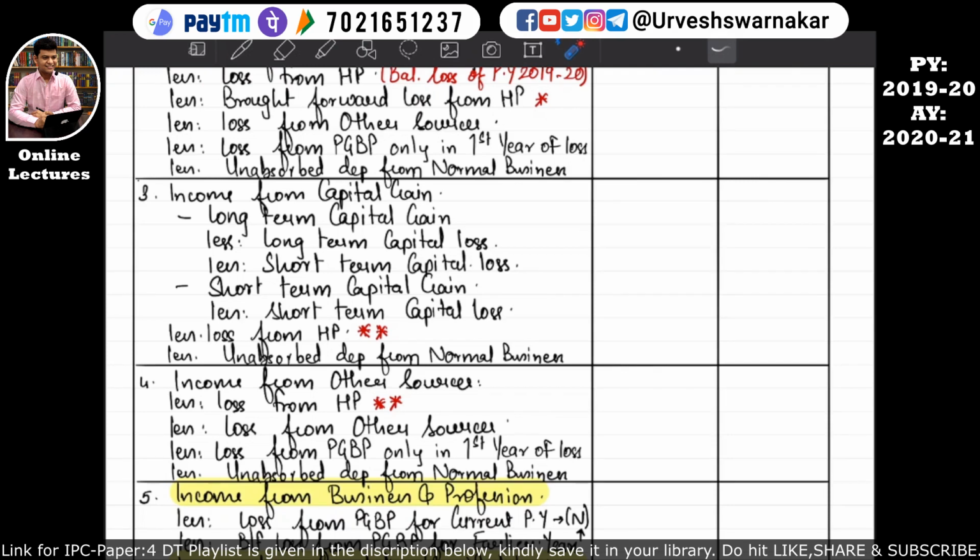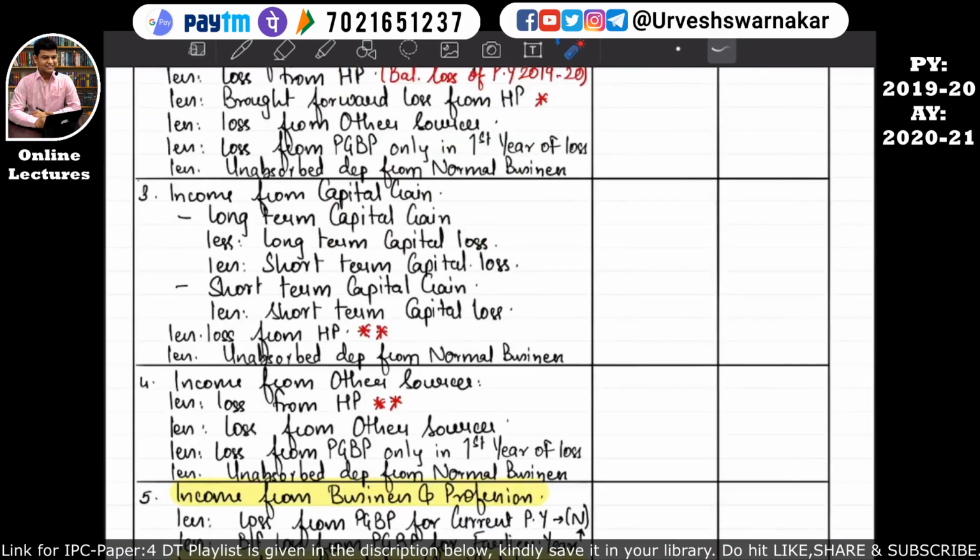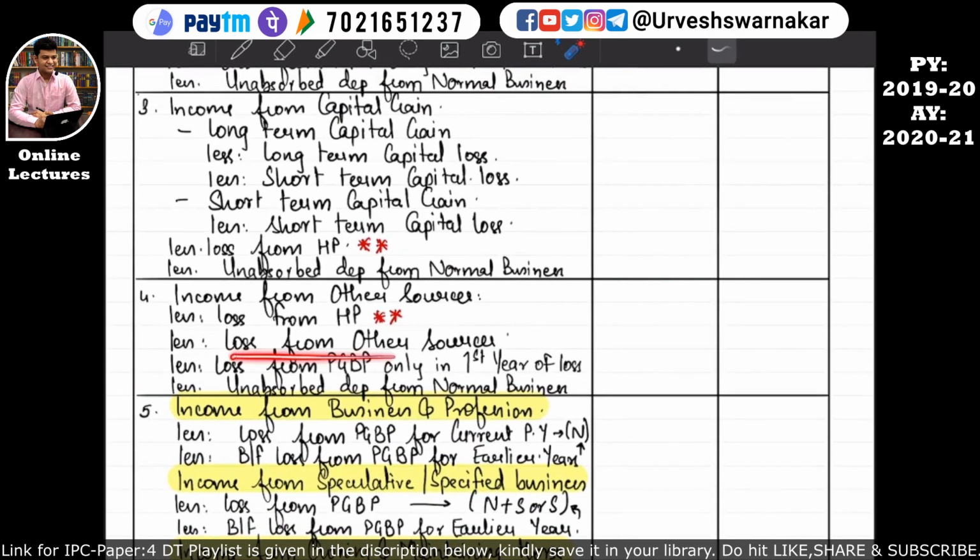Many times students memorize this table, but they do not know how to implement this particular table in the exam while solving the sum. So in order to reduce that hassle and to increase your speed of solving the sum in the exam, this format was created. So losses from other sources can also be set off against income from other sources.